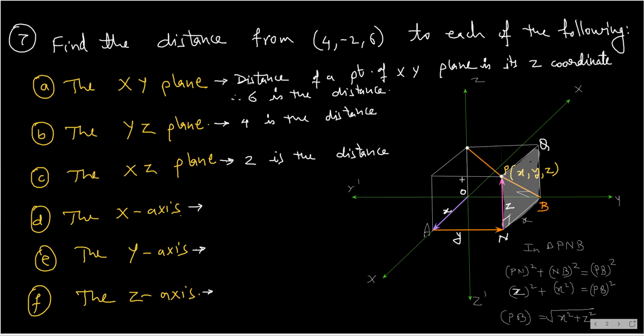This way. And where will it lie? It will lie in the upper surface of cuboid. If I name this as C and here R, then where will it lie? It will lie in this surface.